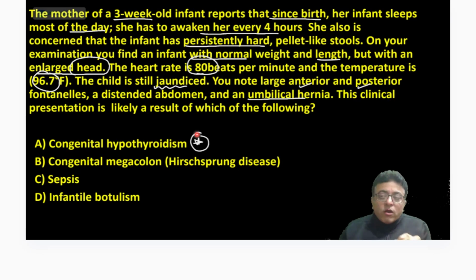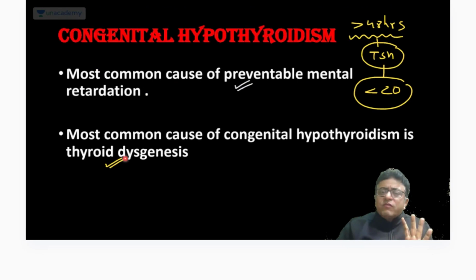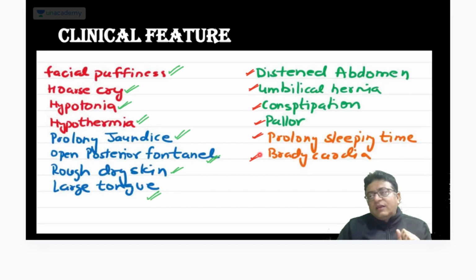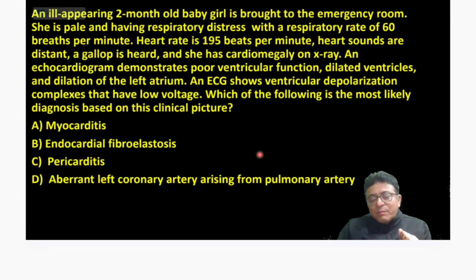That's why in all good nurseries, they do the screening for hypothyroidism. Third day, meaning after 48 hours, heel prick, take the blood, just 2 drops of blood, and you can diagnose whether the child has congenital hypothyroidism, yes or no. So just the typical history, each and every point. Sometimes we are in free moods. Remember, this is the feature and classical history of congenital hypothyroidism. Yes, something more. Answer this question.